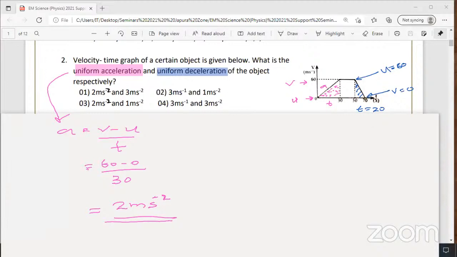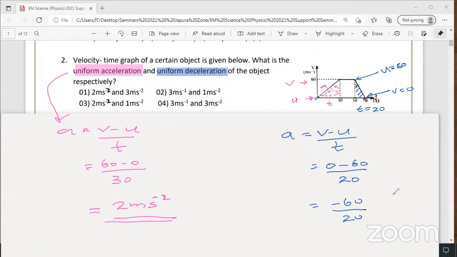Then you can write the equation again. Whether it's acceleration or deceleration, it's the same equation: a equals v minus u over t. Final velocity 0, initial velocity 60, divided by time taken 20 seconds. Look at that last part of the graph. Then you get minus 60 divided by 20.